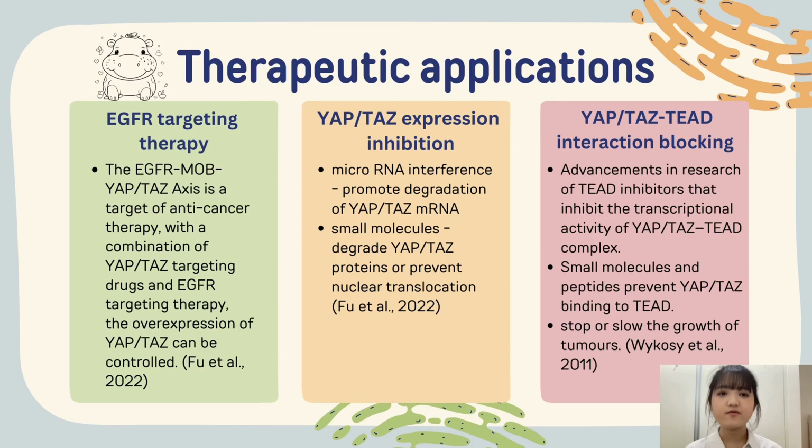In conclusion, the Hippo pathway plays a crucial role in regulating cell growth, proliferation, and apoptosis, with its dysregulation contributing to the development of various cancers. By targeting key components of this pathway, such as the core kinases MST1/2 and LATS1/2, and effectors like YAP or TAZ, novel therapeutic strategies are being developed to suppress tumor growth. Approaches like EGFR targeting therapy, inhibiting YAP or TAZ expression, and blocking YAP or TAZ-TEAD interactions show significant promise in controlling cancers driven by Hippo pathway malfunctions.